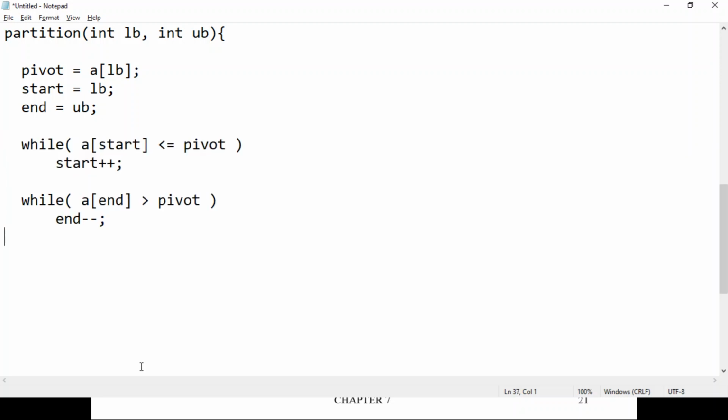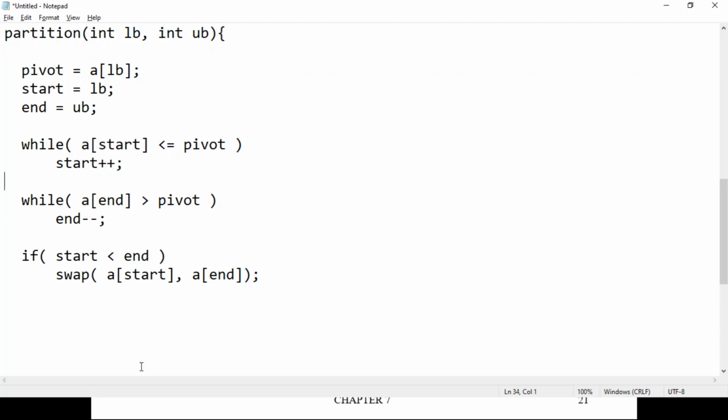So after coming out of these two while loops, we have to check. What should we check? If start is less than end, then swap. What should we swap? Swap the element at a of start location and a of end location.